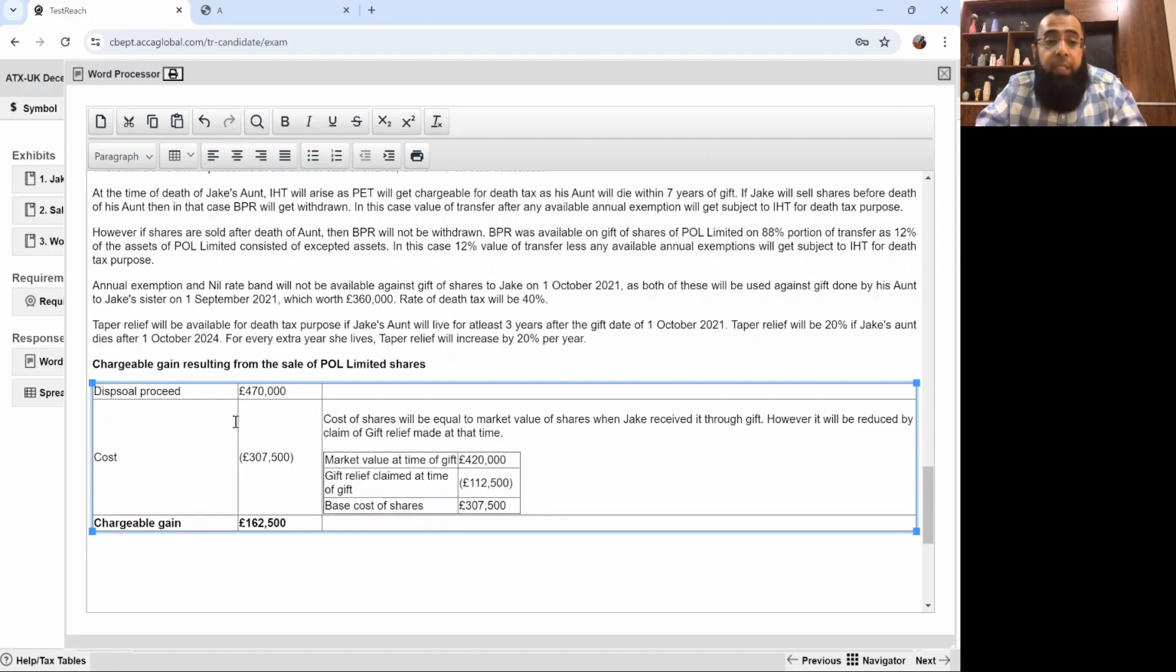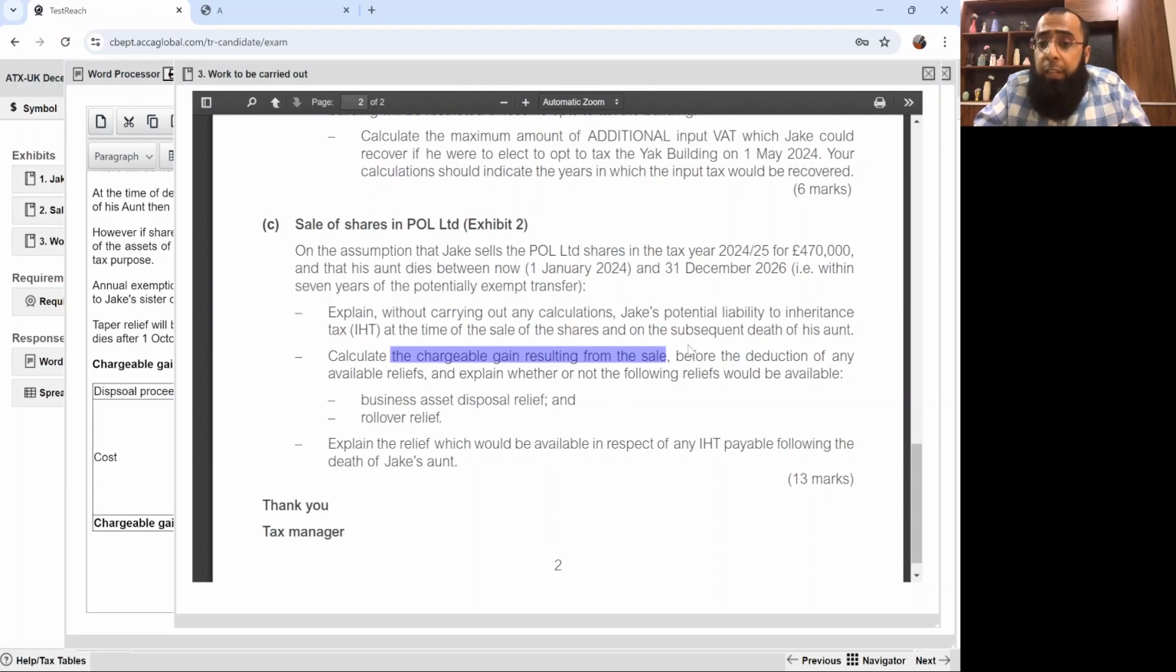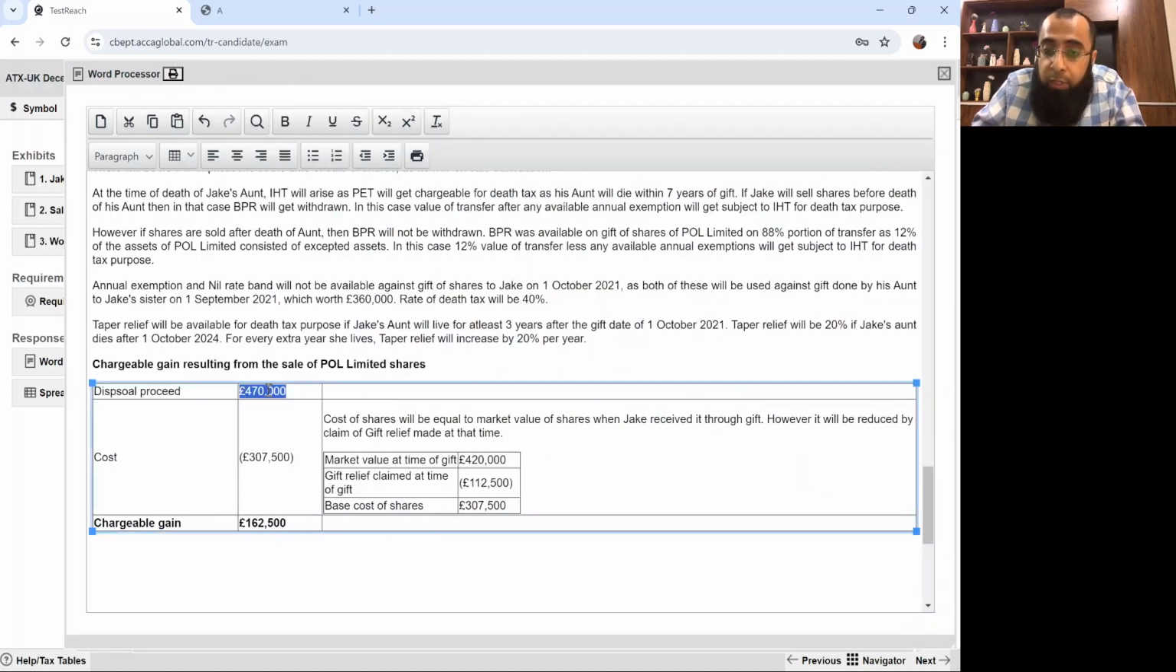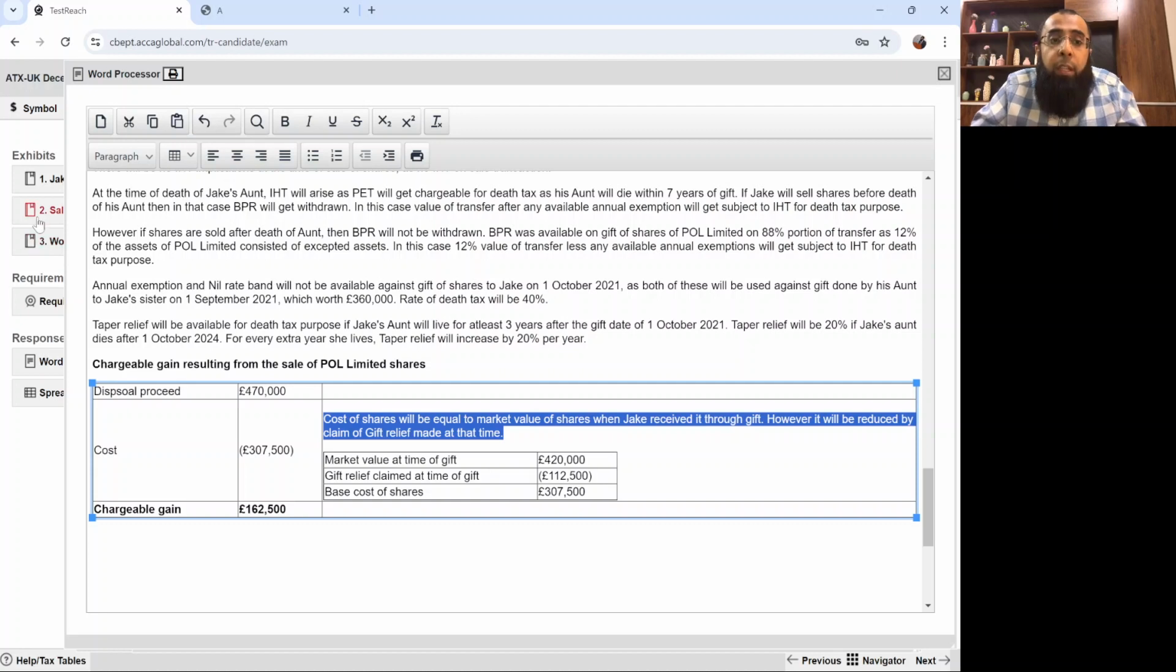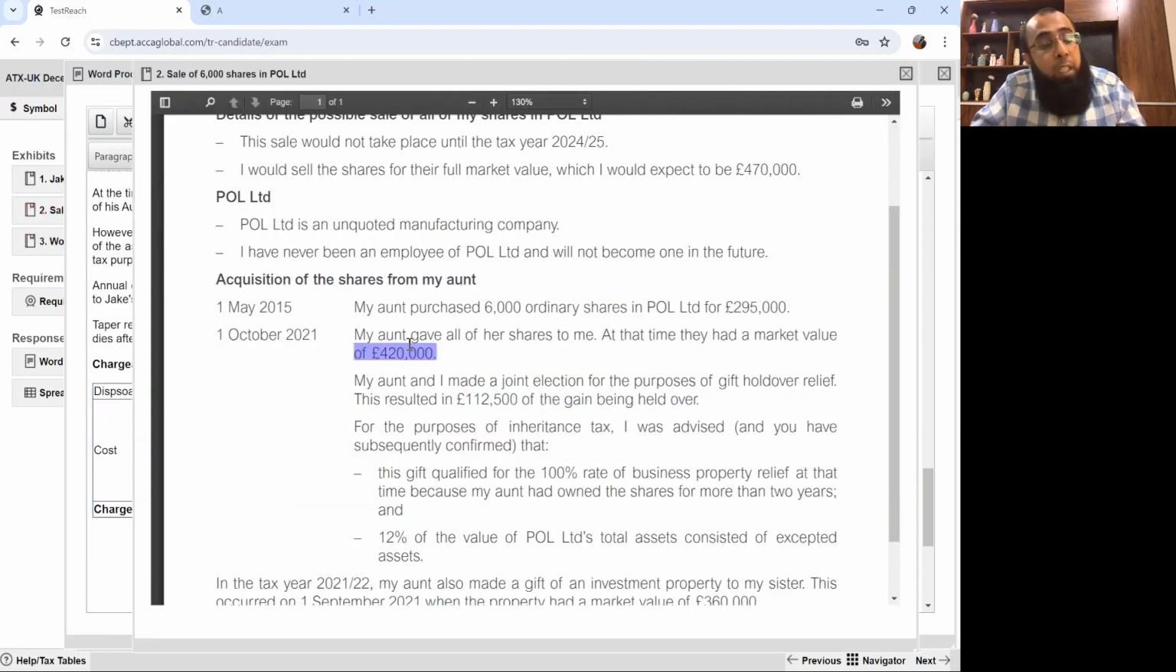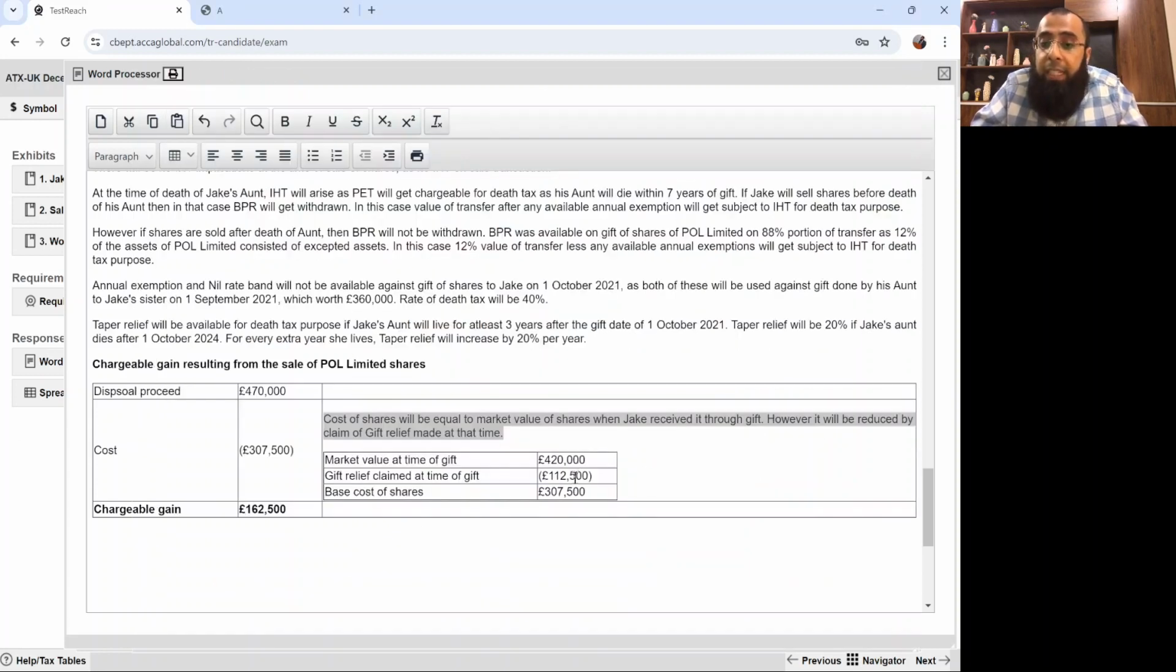Let me repeat it again. What he asked from me: calculate the chargeable gain resulting from the sale before deduction of any relief. I said, okay. The disposal proceed is 470,000. What's the cost of shares? It will be equal to the market value of shares when we received it from the aunt. At the time of gift, the market value is 420,000. It's not a transfer between husband and wife that it will be done cost to cost. It will be done at market value. The gift relief at that time was claimed of 112,500. That gives you the base cost of shares, and here comes your chargeable gain.